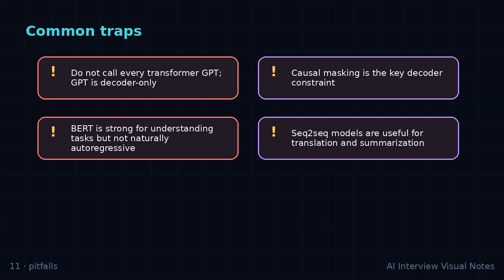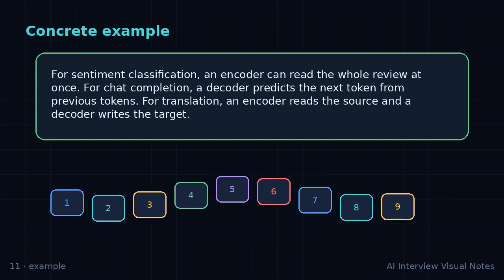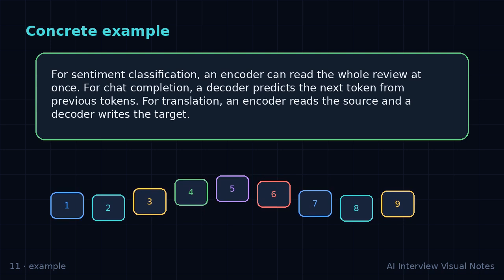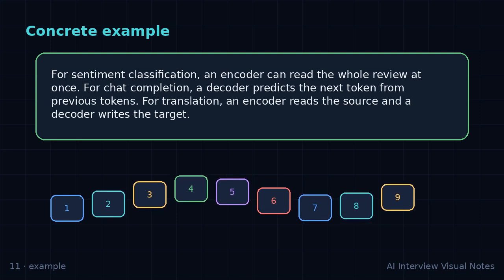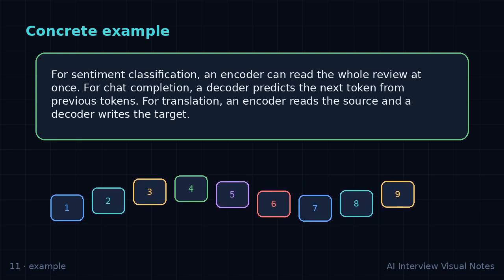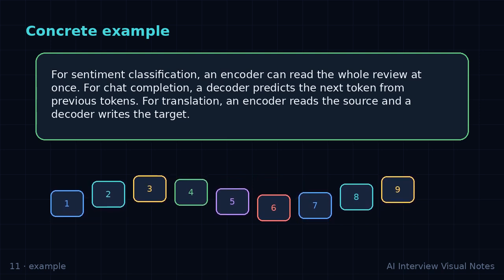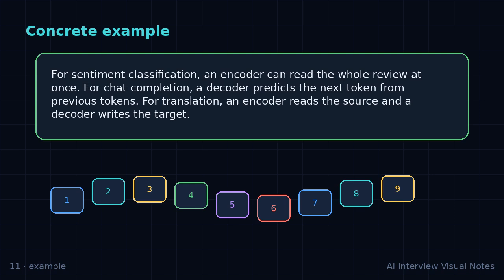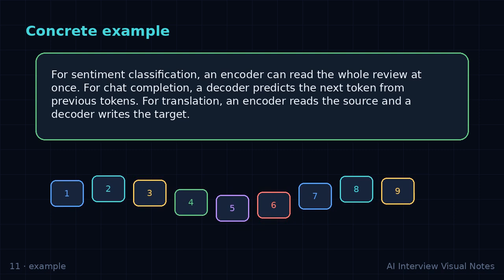Now let us rehearse the answer in a more conversational way. Start broad. What problem are we solving, and why did this idea become useful in modern AI systems? Then narrow down: what data structure or tensor is being manipulated? Then explain the operation: what is multiplied, normalized, added, masked, or learned. Finally, connect it to behavior: faster training, better context, more stable gradients, lower memory cost, or clearer generalization.